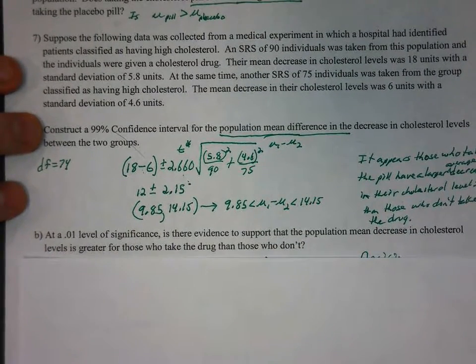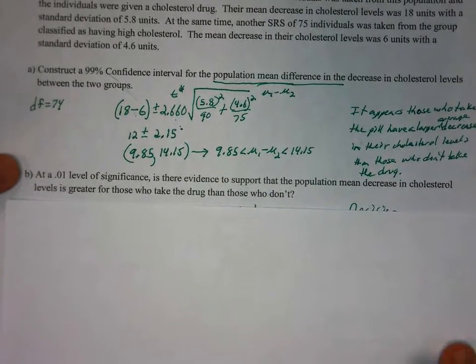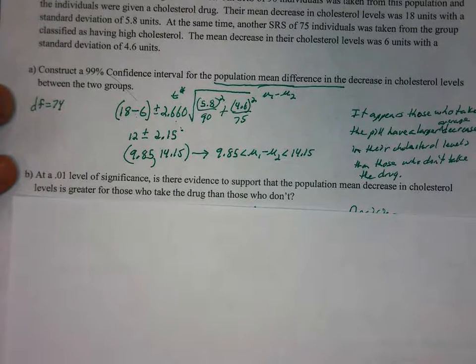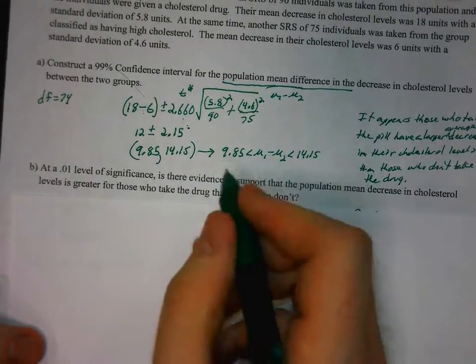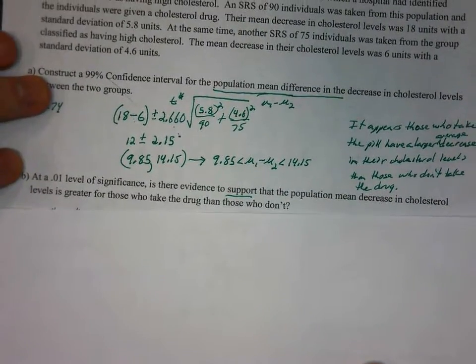Okay, a hypothesis test. So part B, at a 0.01 level of significance, is there evidence to support that the population mean decrease in cholesterol is greater for those who take the drug than those who don't? Well, this is a hypothesis test. So we're trying to support something, and that tells you hypothesis test. So you make your hypotheses.